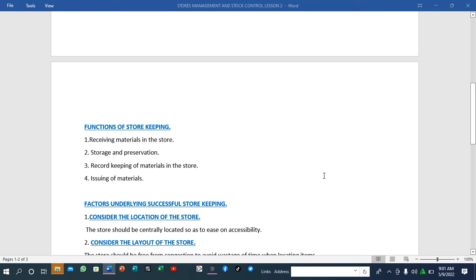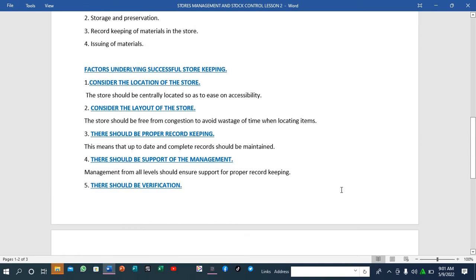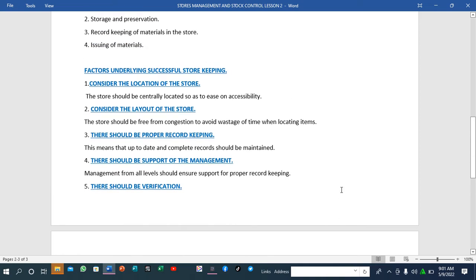So what are the factors when you talk about a store? What are the factors underlying the success of a store? Factors underlying successful storekeeping. So we are going to discuss some of the factors that lead to the success of storekeeping.